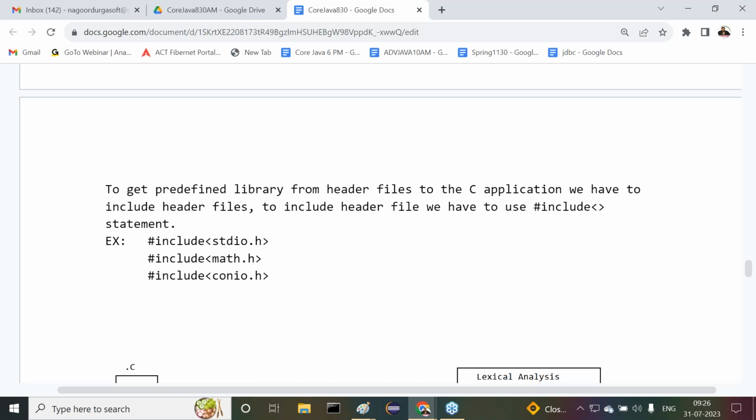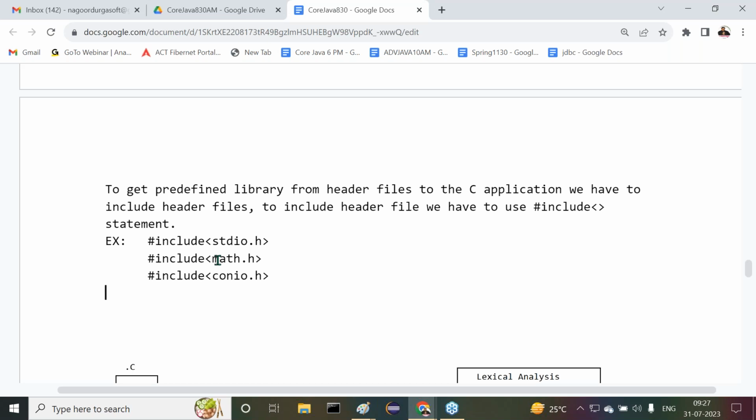To use that header files content inside our C program, we have to include these header files in C and C++ programs using hash include stdio.h, hash include math.h, hash include conio.h. Is it clear to all of you?